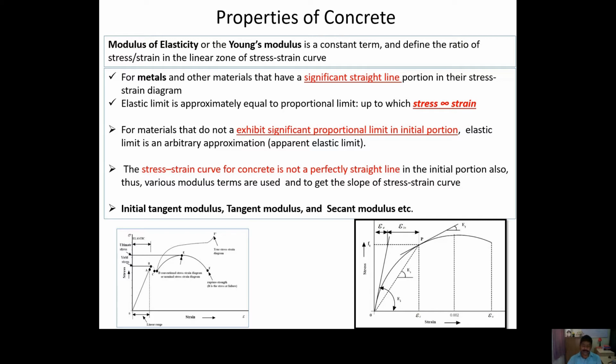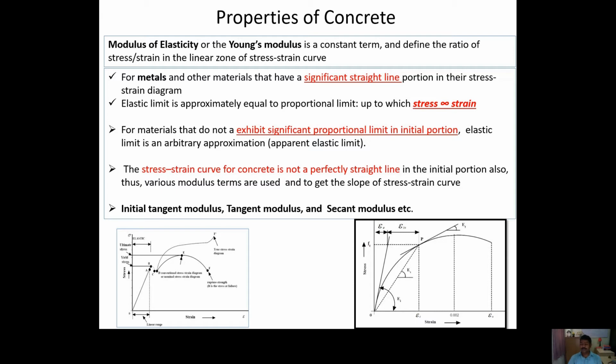So right now we have discussed that Young modulus is the ratio of stress versus strain in the linear zone, and the limit up to which stress is proportional to strain is called the proportional limit or the elastic limit. Most materials do not show an elastic limit, so it is very difficult.